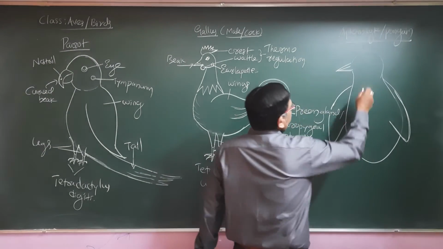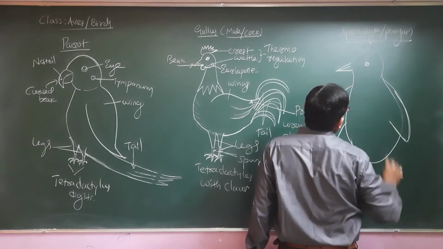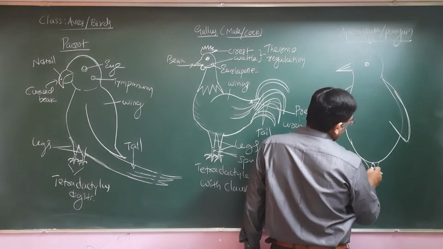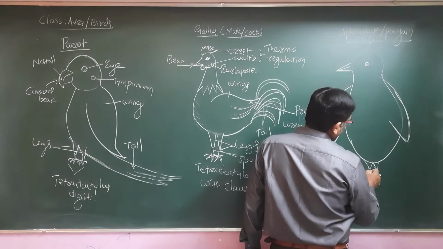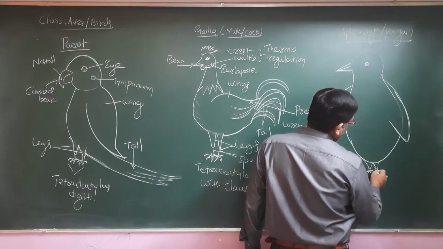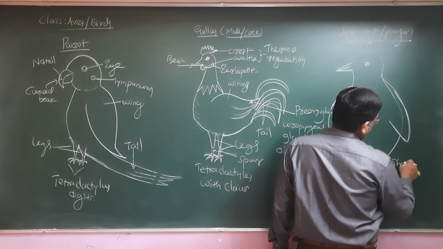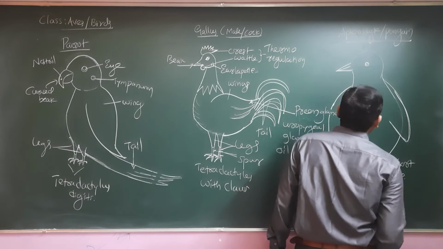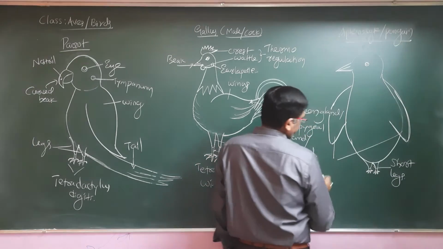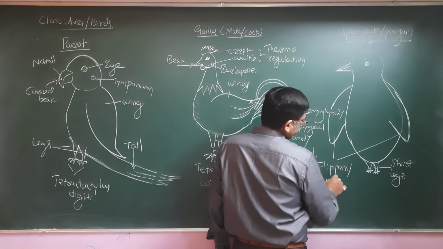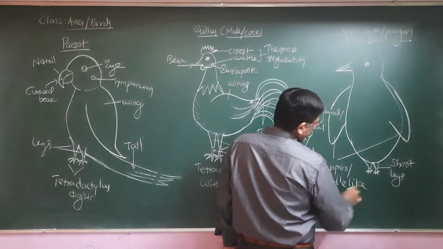Okay. So the penguins as such exhibit maximum parental care. They do have the subcutaneous thick fat, and their legs are very short, we can say, and mainly they are found living in the polar region. Yes, in the ice covered region. So, short legs are the characteristics, and then the flipper or paddle like wings.